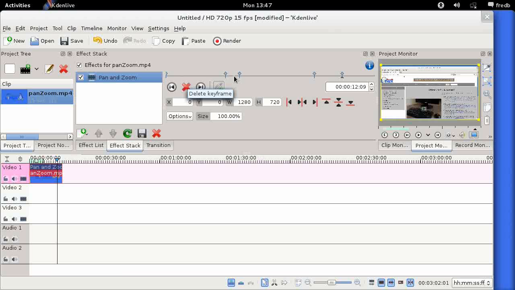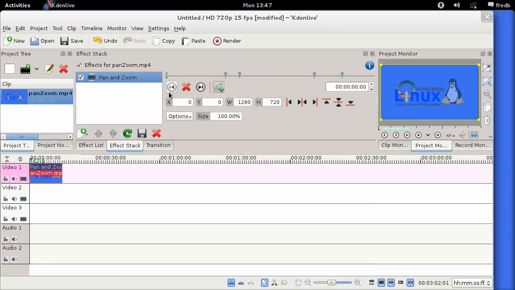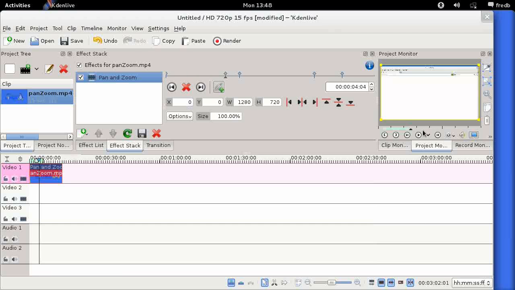Here we have 4 keyframes. In fact, we've got 5 because KDEnlive automatically puts a keyframe right at the very beginning of your clip. But actually, if we play the video back, you won't see any difference. Let's go to this keyframe. All we've done is just create some blank keyframes. The video will look entirely the same until we start manipulating some of these parameters. Okay, so let's start doing that.